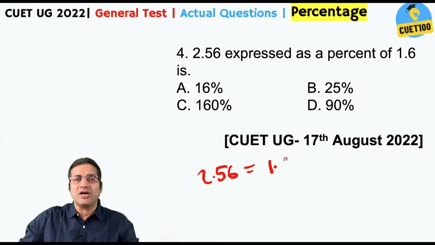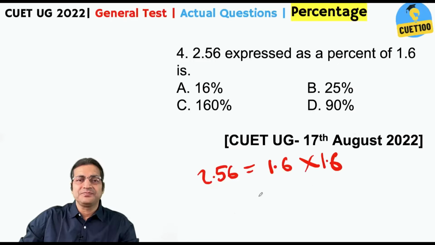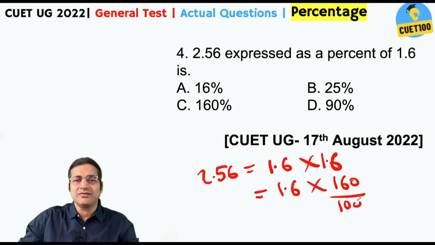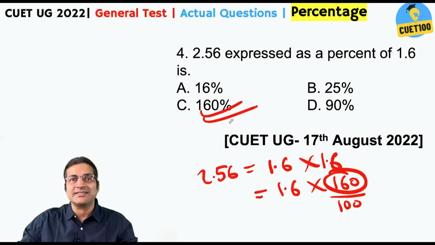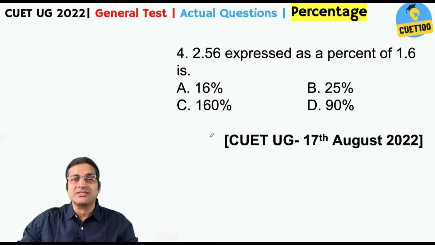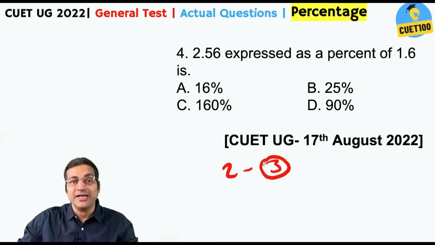2.56 is 1.6 into 1.6 is equal to 1.6 into 160 by 100. Concentrate on 160. This is your answer. And mind you, 2.56 expressed as a percent of 1.6 is 160%, but it is only 60% more. What I'm trying to say is, let's compare two numbers, 2 and 3. 3 is 150% of 2, but it is only 50% more. You need to be very clear about this.